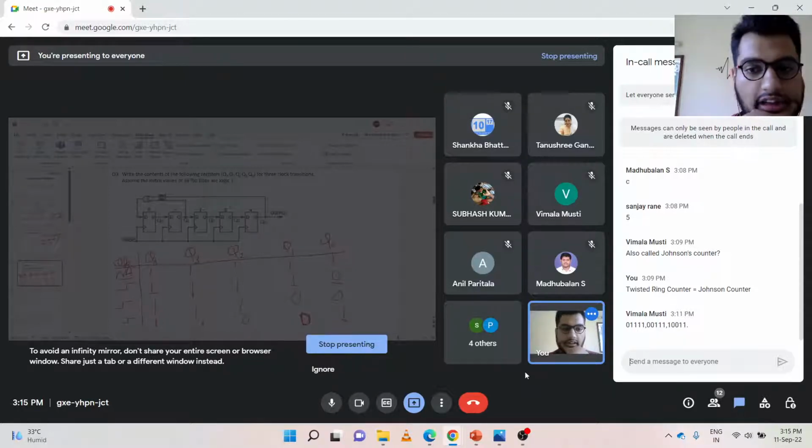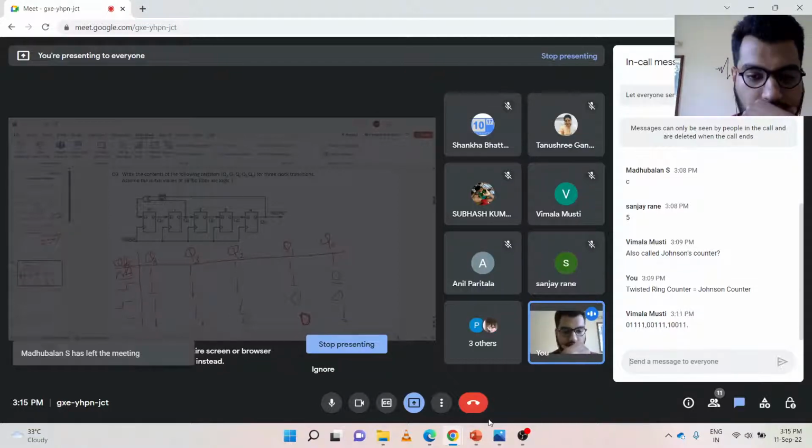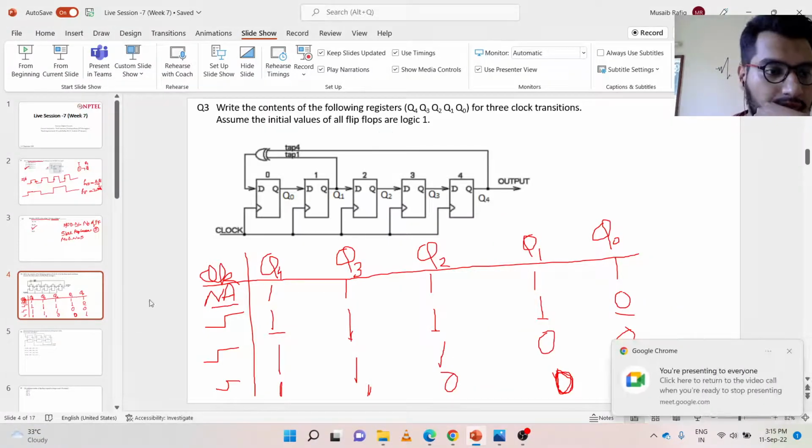Any other doubts regarding this question? If there are no further doubts with this question, we can move forward to question number 4.